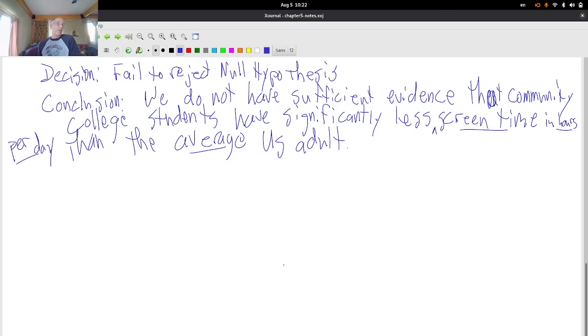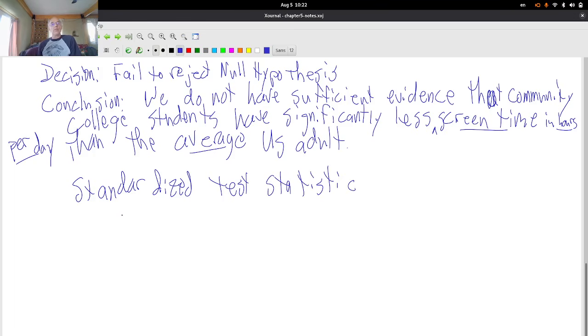All right, so we can't support the alternative, right? It's close enough. It's pretty similar to the average US adult. I'm going to double check this one more way. I'm going to calculate a z-score. This is called a standardized test statistic. And for now, it's going to be a z-score. We'll learn about t-scores next week.